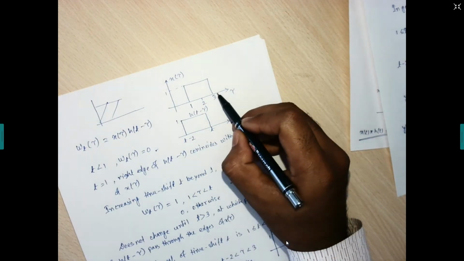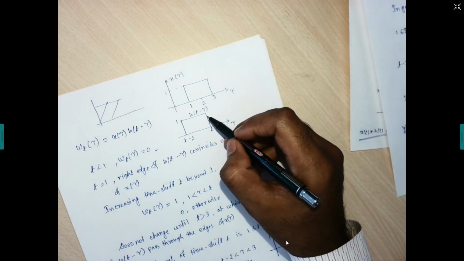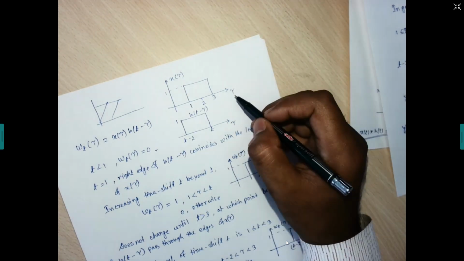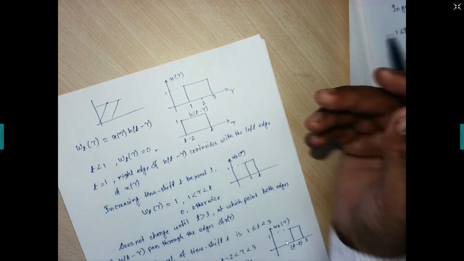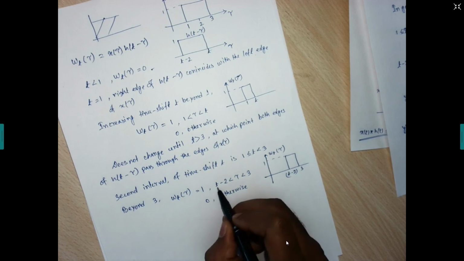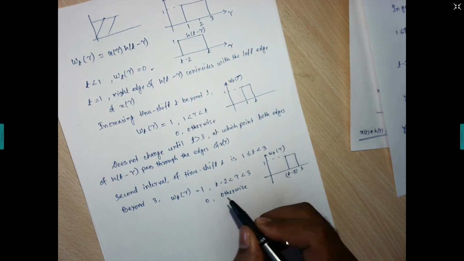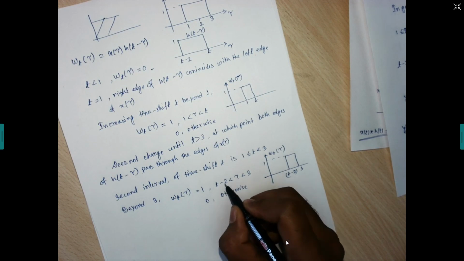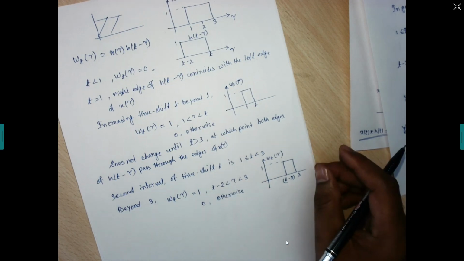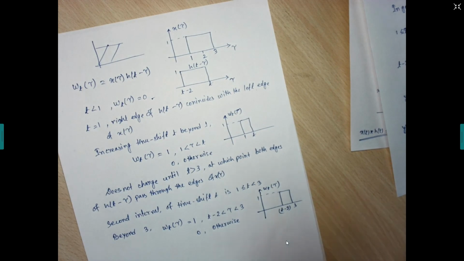Getting or not? Here, if we go beyond 3, 4, 5, 6, something like that, when this h of t minus tau has the interaction with this amplitude, that one will become 0. That is what I said. So if we go beyond 3, this will be the condition. How can we prove that? Let us consider 4. If you take 4, this tau range is starting from, we are considering for t. That t will give you the range of tau, because after all we are on the tau axis. Getting or not? We are in time shift.